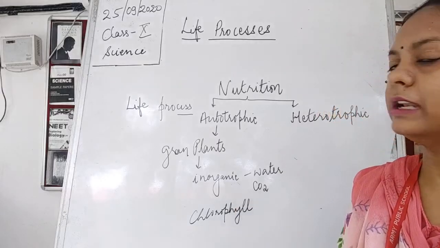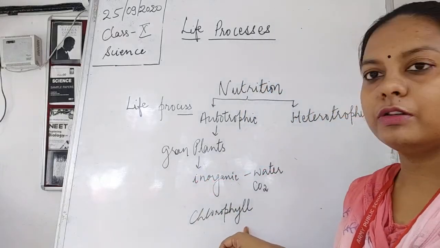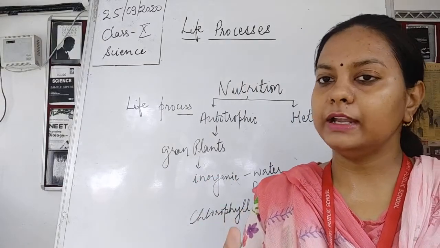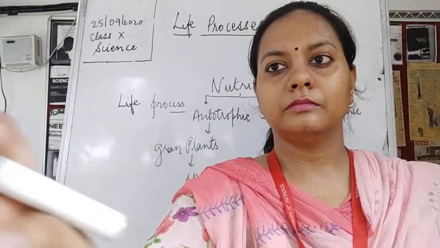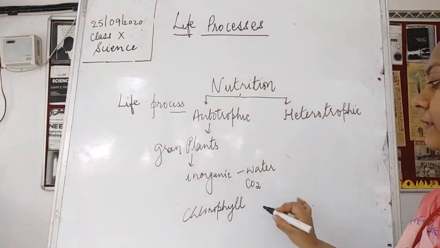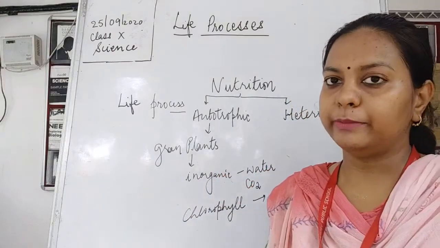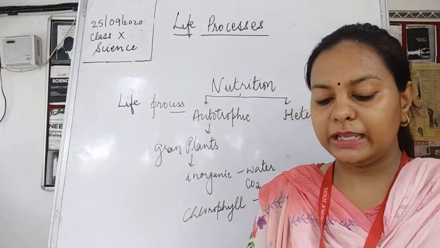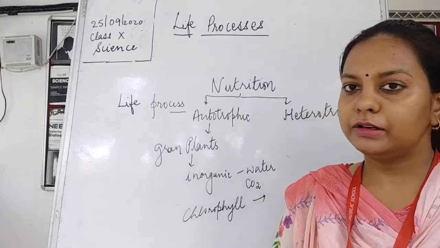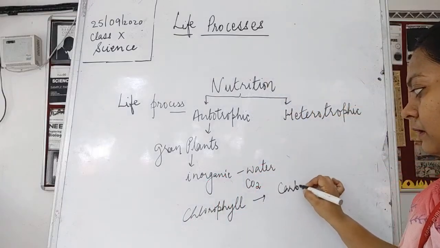The function of the chlorophyll is that it is going to trap the sunlight. These are the green pigments which help in the intake of, they actually trap the sun's rays. The sunlight is then converted into chemical energy in the form of food. The food is synthesized in the form of carbohydrate.